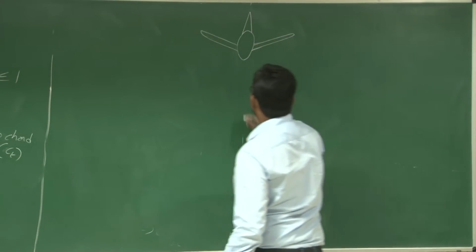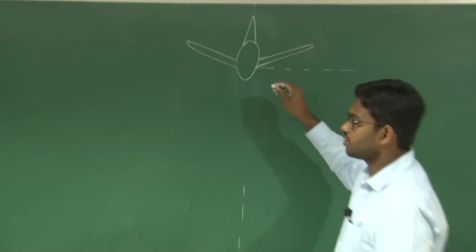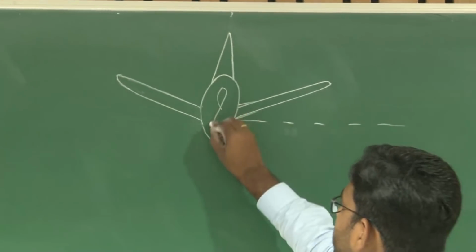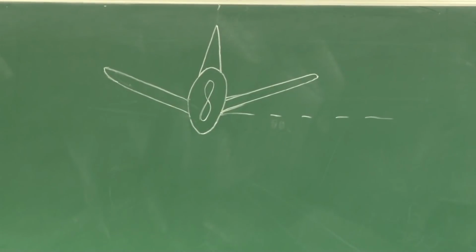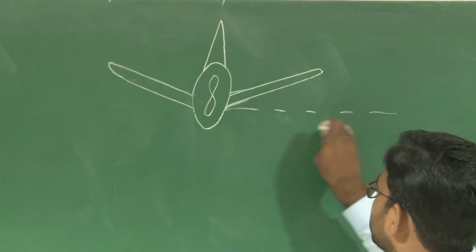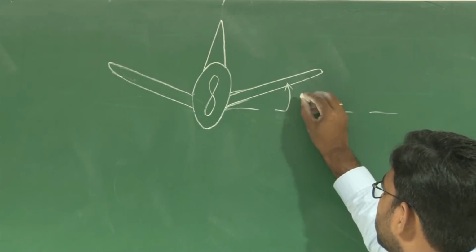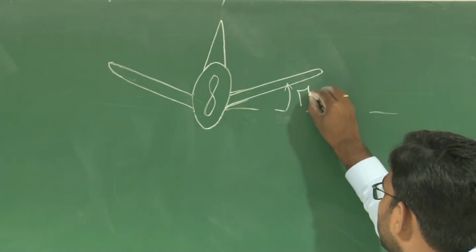Let us say this is your actual wings level attitude. This is the front view. You have a propeller here mounted on the nose. Now let us say this is my wings level attitude. So the angle made by the wings with this level attitude is known as dihedral.